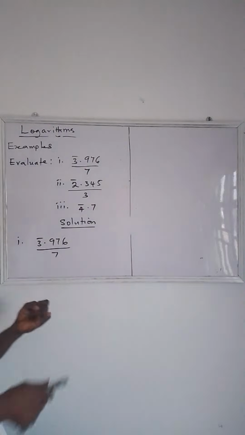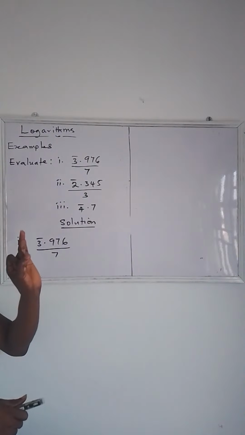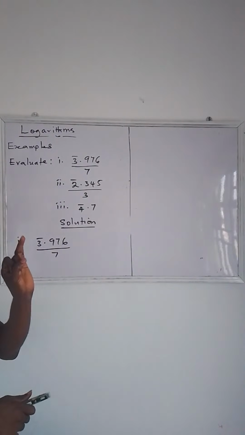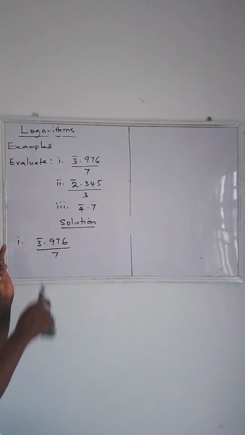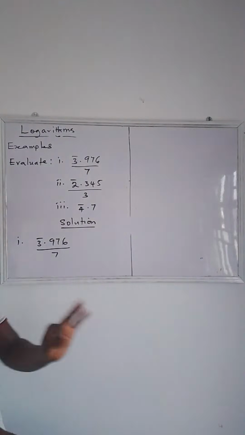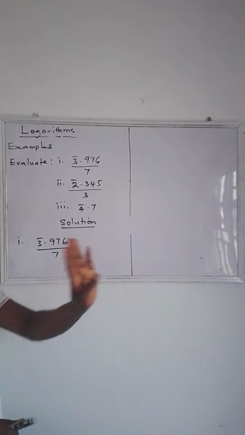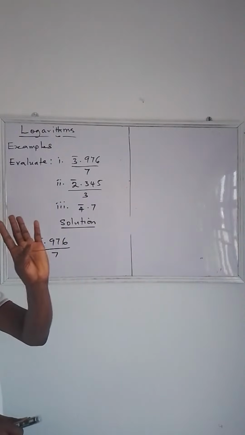Can 7 go in bar 4? No. You increase the negative, so that's bar 5. Can 7 go in bar 5? No. Bar 6, can 7 go? No. Bar 7. Can 7 go in bar 7? Yes. So that means you have increased the negative 4 times.